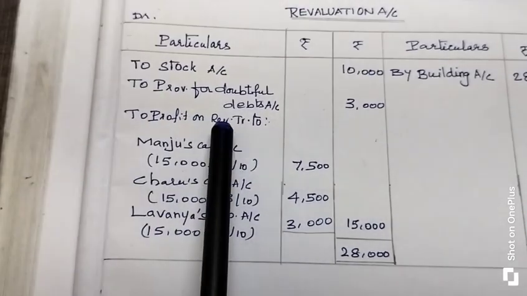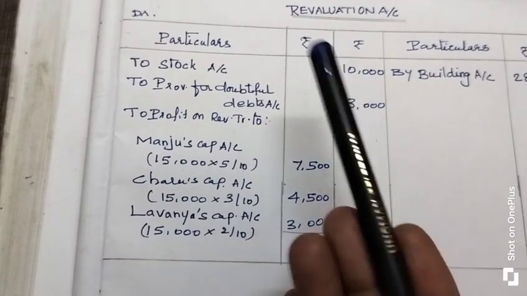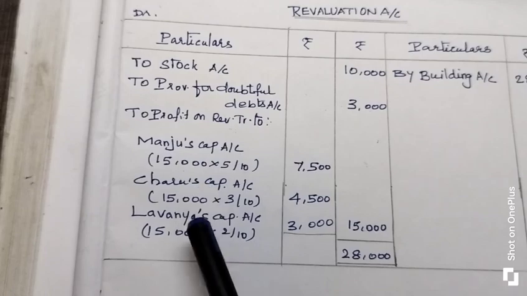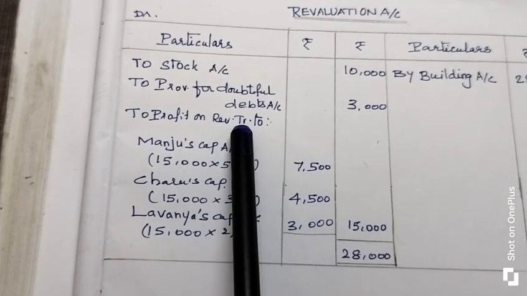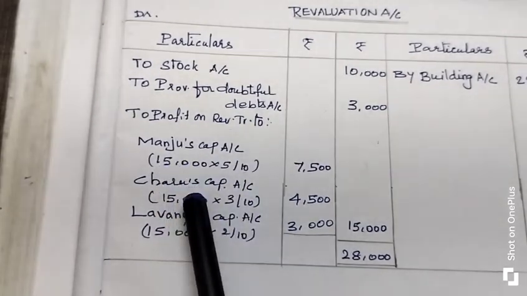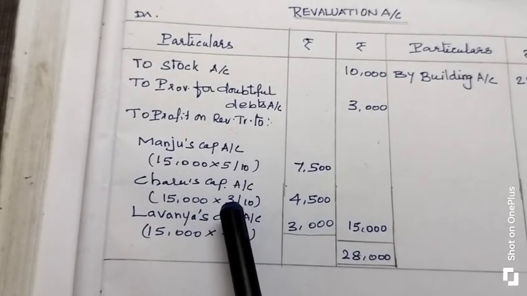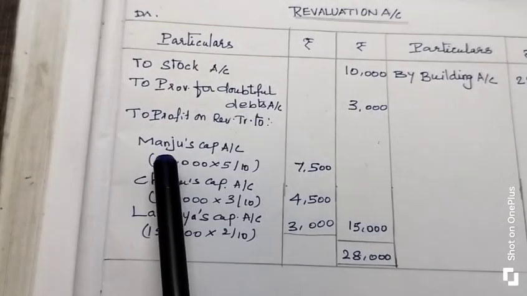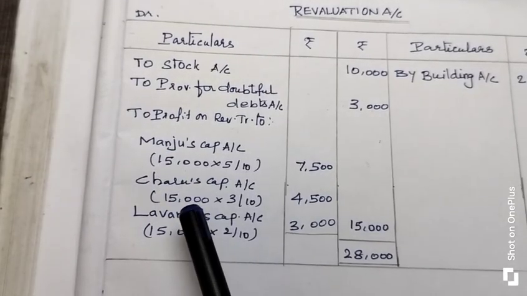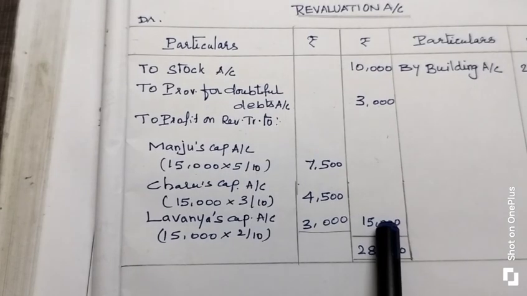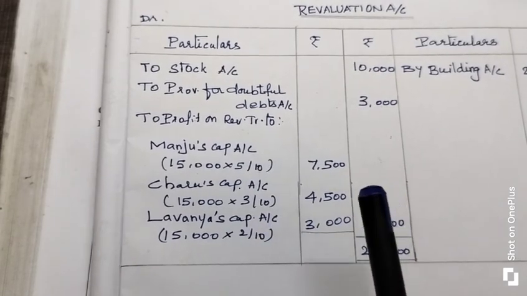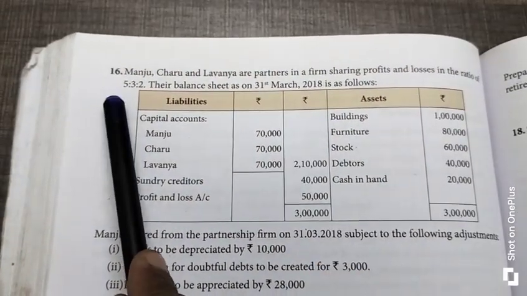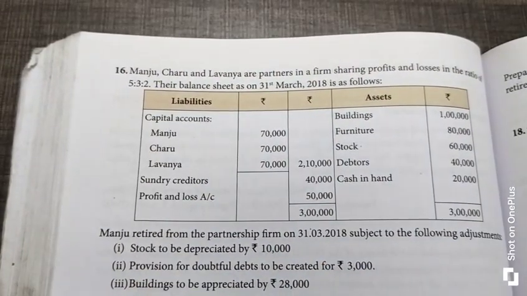After you enter the profit on revaluation account, 15,000 rupees, immediately transfer it to the respective partners' capital accounts. The profit on revaluation account is transferred to the respective partners' capital accounts in their profit sharing ratio. So who are the respective partners? Manoj, Charu and Lavanya. Their capital accounts we have to transfer that 15,000 rupees with which value? The profit sharing ratio. What is the profit sharing ratio? 5:3:2.